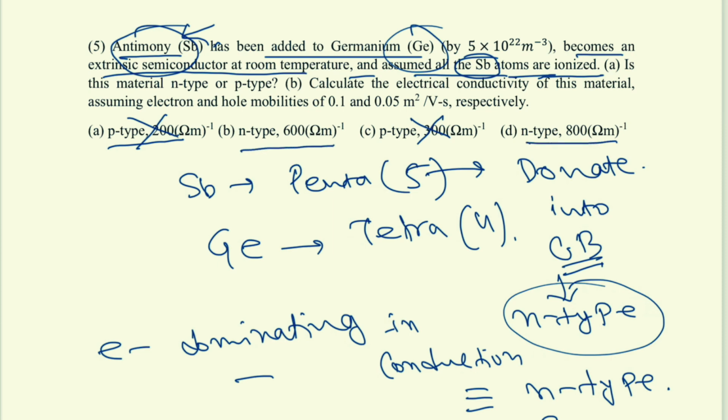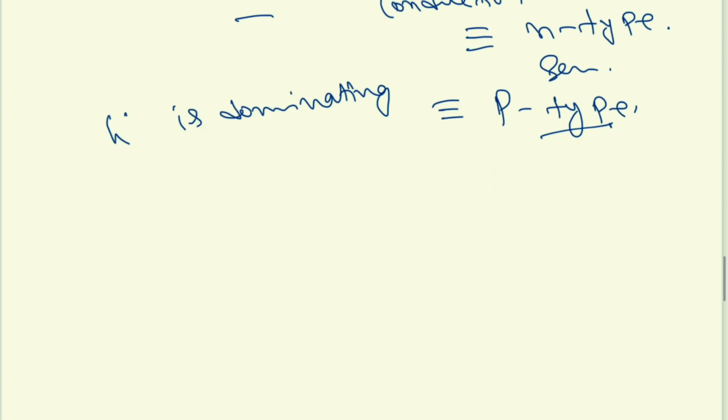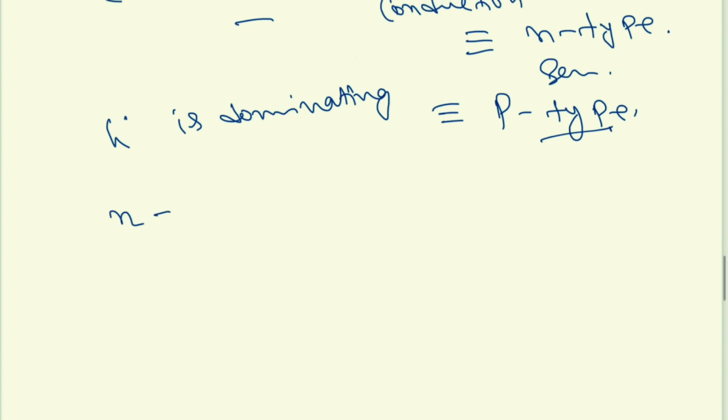Next, calculate the electrical conductivity of this material assuming the electron and hole mobilities. So the electron and hole mobilities are given. Oh, by the way, I remember in the previous lecture I told the mobility unit is meter square per second, but that should be meter square per volt second. Sorry for that mistake. So here mainly electrons are coming into the conduction band because of the presence of antimony.